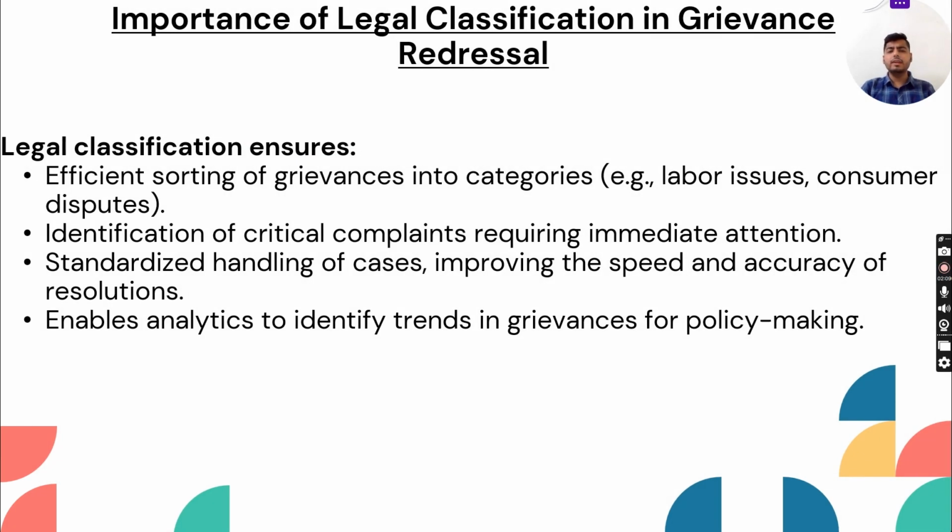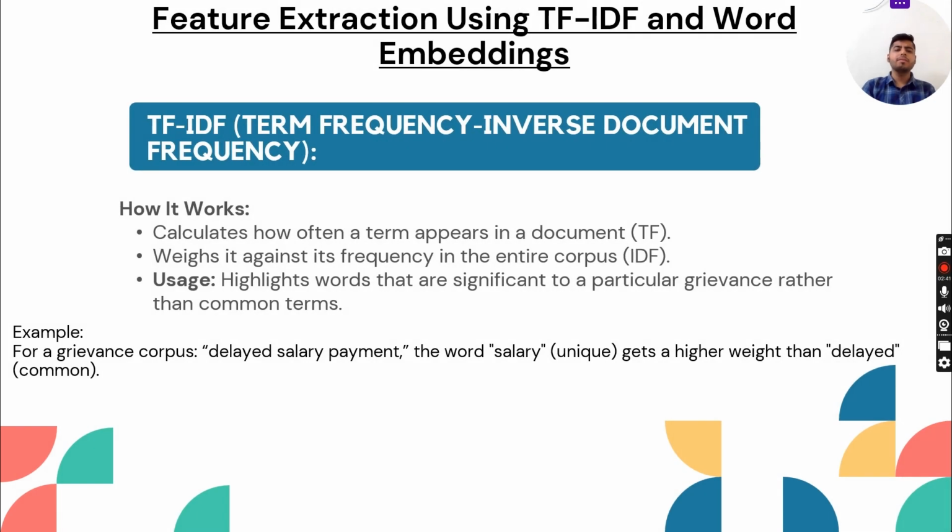Next is importance of legal classification in grievance redressal. Legal classification ensures efficient sorting of grievances into categories, example, labor issues, consumer disputes, etc. Next is identification of critical complaints requiring immediate attention. Standardized handling of cases, improving the speed and accuracy of resolutions. Enables analytics to identify trends in grievances for policy making.